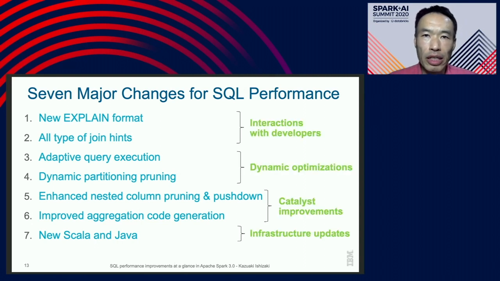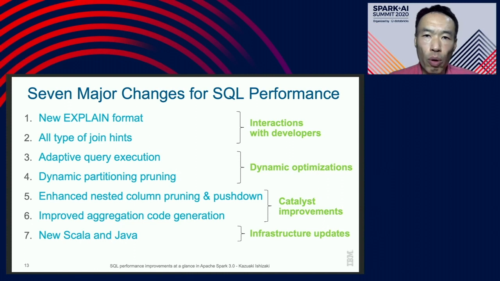These 7 changes can be categorized into 4 areas that I already mentioned in this session. The first 2, new explain format and all types of join hints, are related to interaction with developers for performance understanding and improvement.